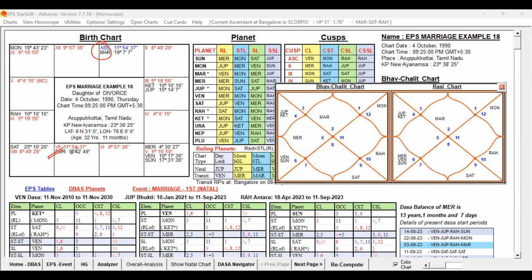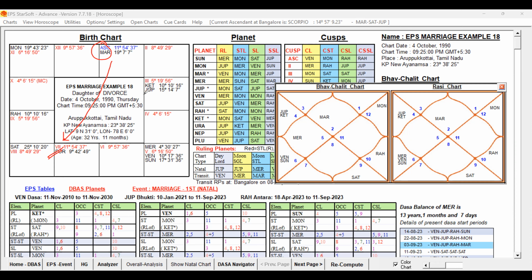Seventh lord Mars is posted in the Lagna and aspecting the seventh house, that is fine. So the seventh house is aspected by the seventh lord from the first house. That is good. Now, whether the seventh house is afflicted by any planet.